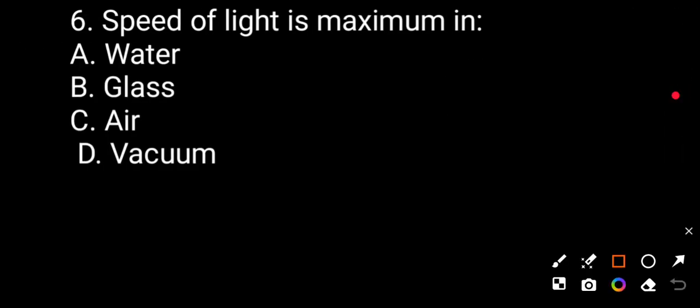Question number 6. The speed of light is maximum in: option A water, option B glass, option C air, option D vacuum. The correct answer is D, vacuum.